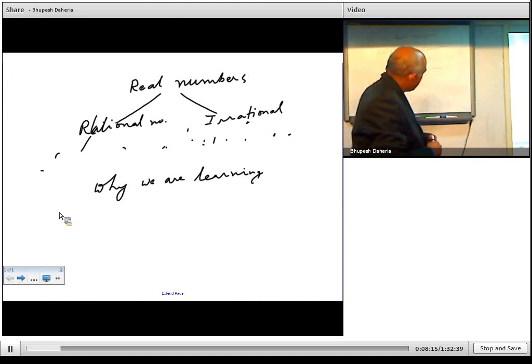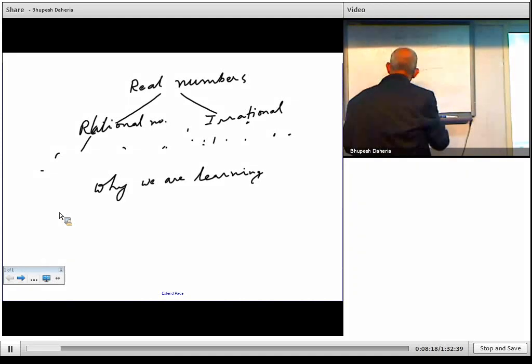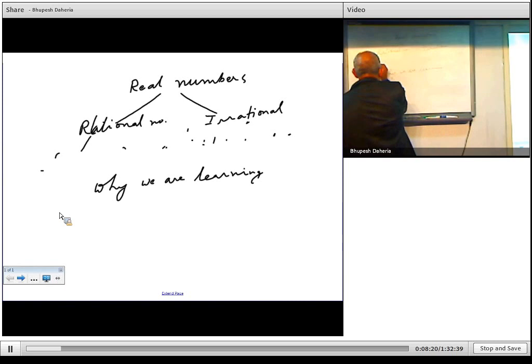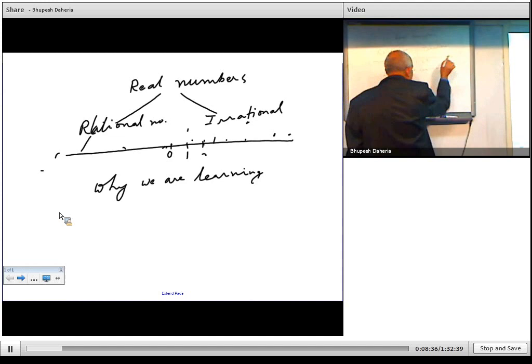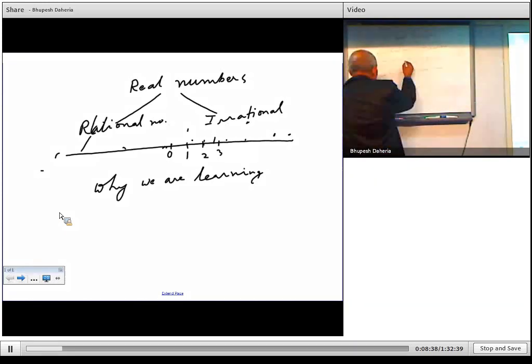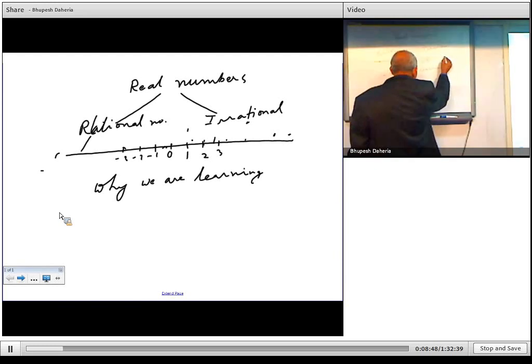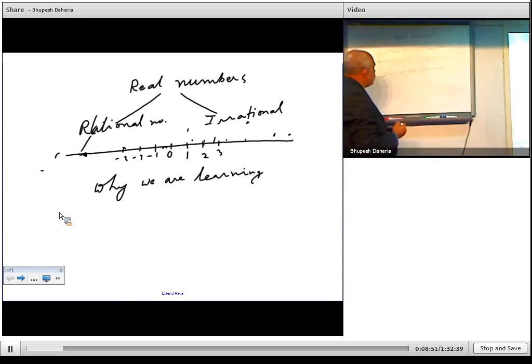Now if you see your line, this is your benchmark or starting point 0, and you have positive numbers 1, 2, and so on, which will go on. You have negative numbers on the left hand side: -1, -2, -3, and so on. So this goes in both directions, and this is basically your number line.